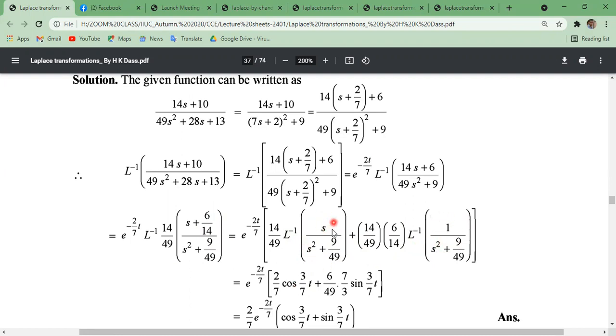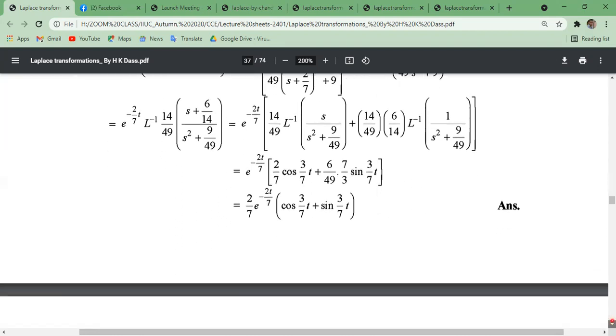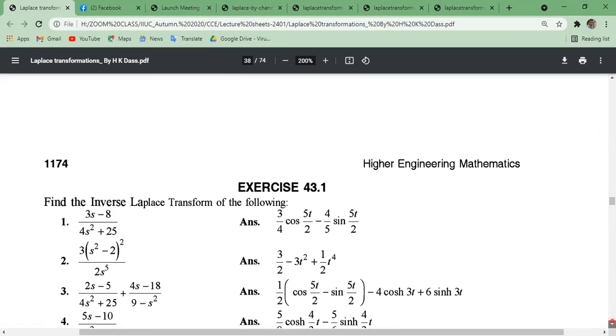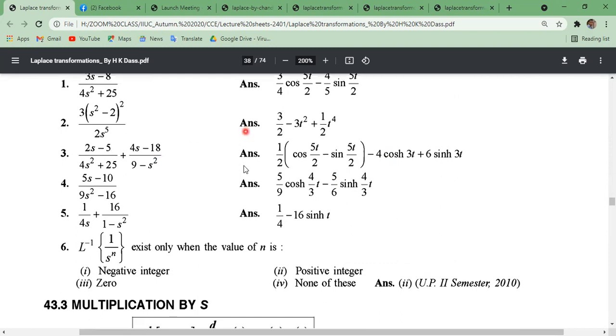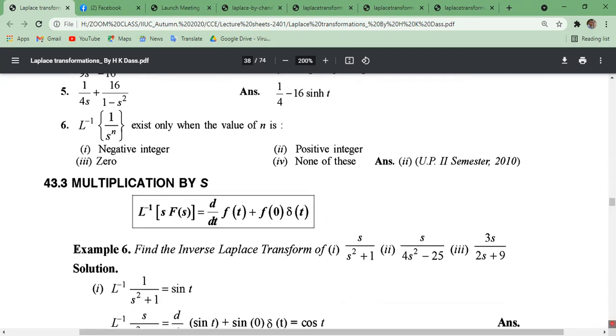If the variable s exists in the numerator, then it is cos. If the variable parameter s does not exist, then it will be sin. So this is the result. Now you can evaluate this using the above examples.